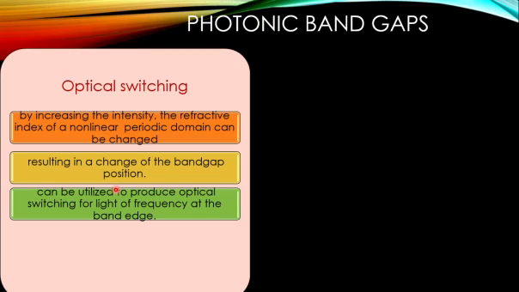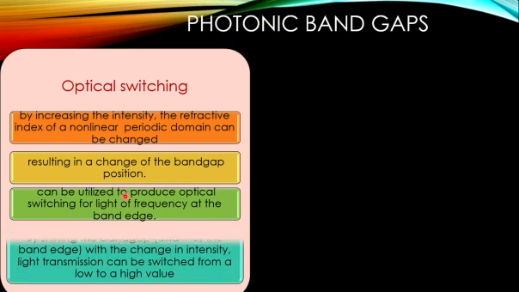So you can see that for a certain intensity, light of a particular frequency range is not allowed. Then it will act as a switch, while for certain other frequencies, it is allowed to pass through. So it will act as an open switch when it is not allowed, and a closed switch when the frequency is allowed.